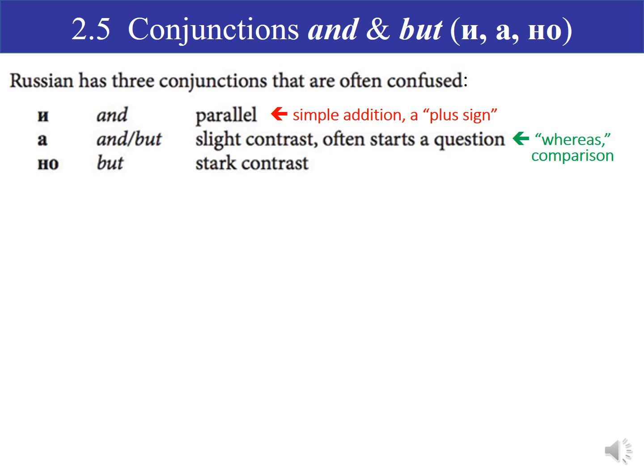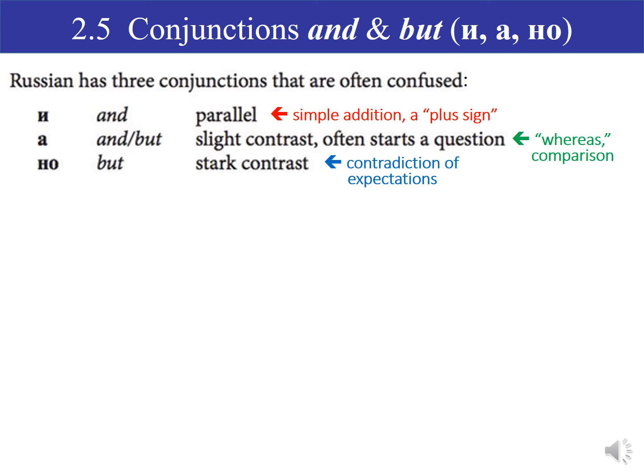When there's a contrast, we use а. It has a sense of whereas about it. I understand you, whereas you do not understand me. It compares two things. А is also often used when we have a change of subject. So I do one thing, but he does something else. I play football, but my sister plays lacrosse. In that case, we would use а, because the two halves of that sentence don't contradict each other. They just speak about different things.